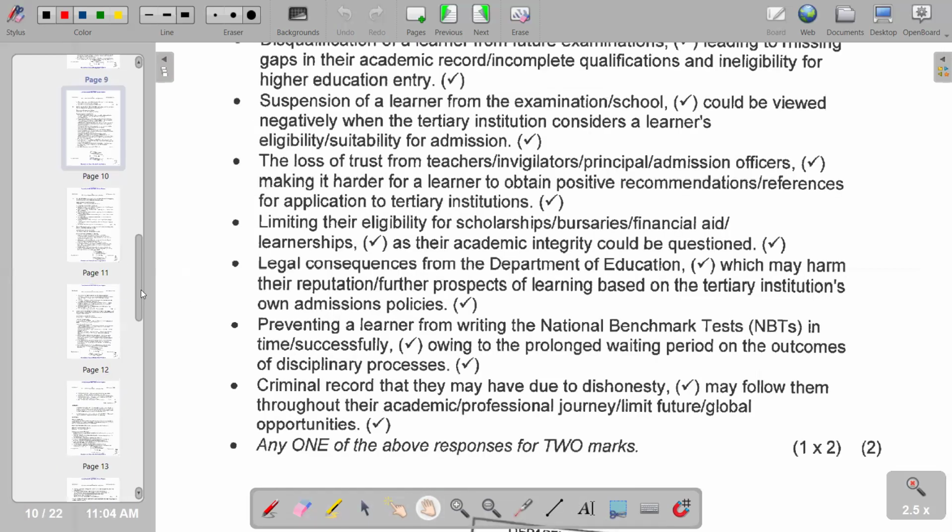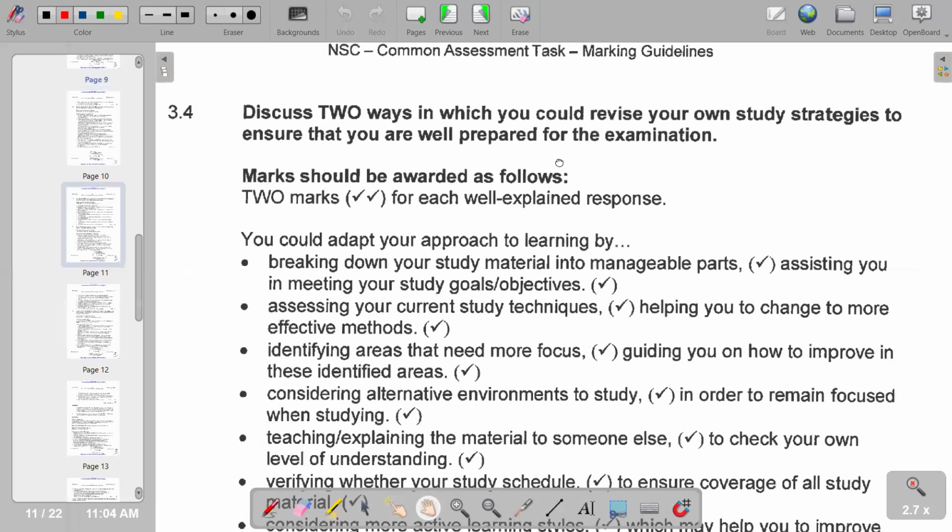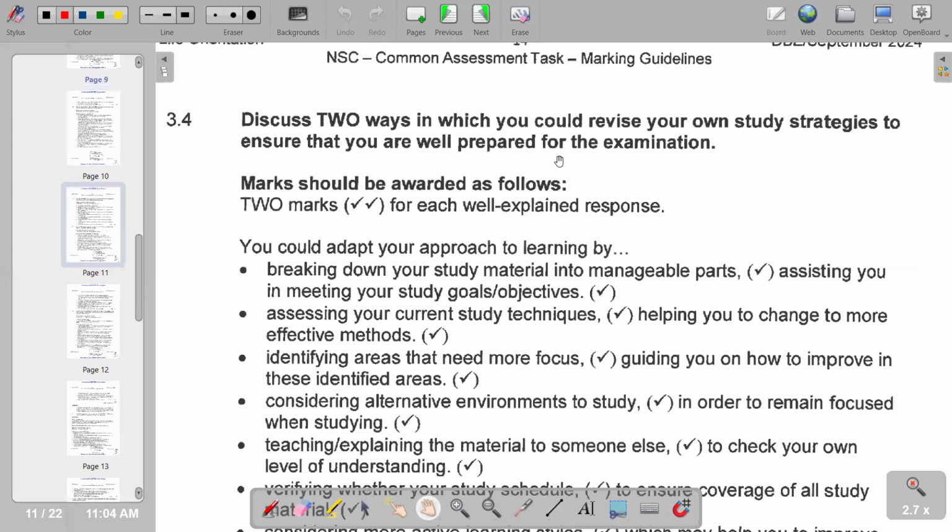So moving on, we have now the next question, which says discuss two ways in which you could revise your study strategies to ensure that you are well prepared for the examination. So you could adapt your approach to learning by breaking down your study materials into manageable parts, also assessing your current study techniques, identifying areas that need more focus. So do we have further points that are also correct?